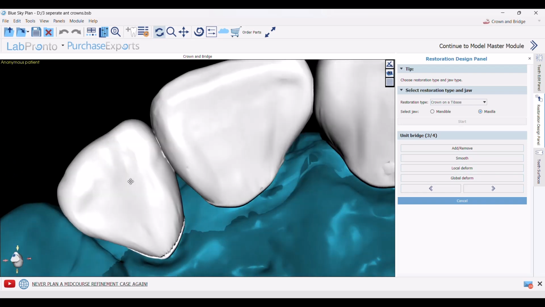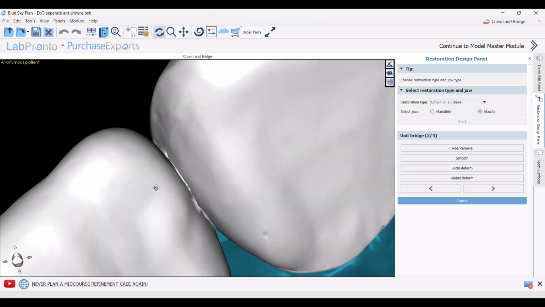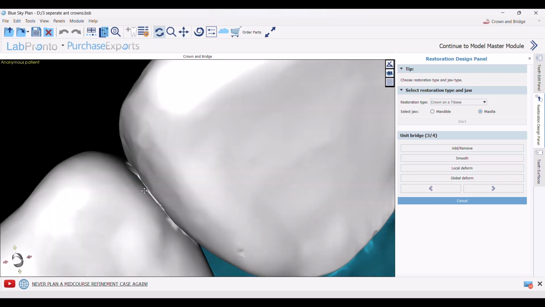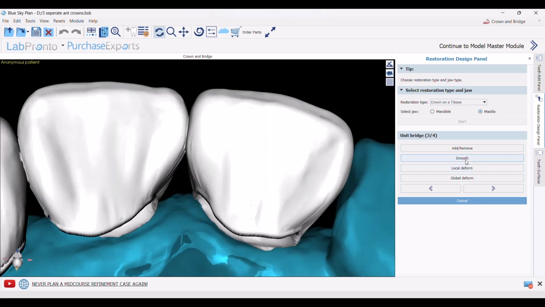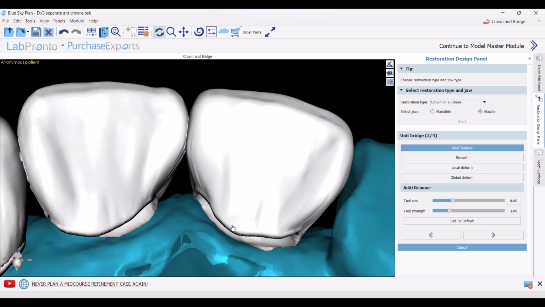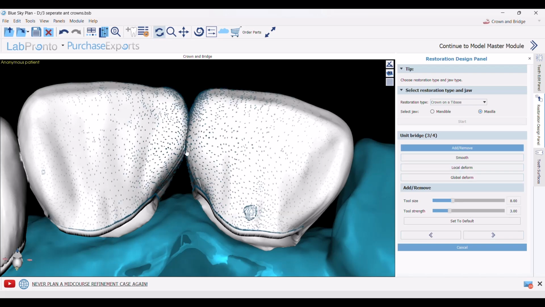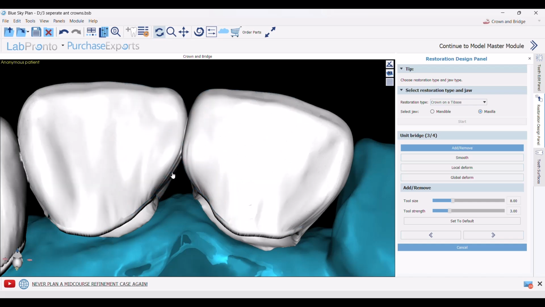Same thing for the other teeth. I could increase the union by the add function. Then I smoothen the crowns.